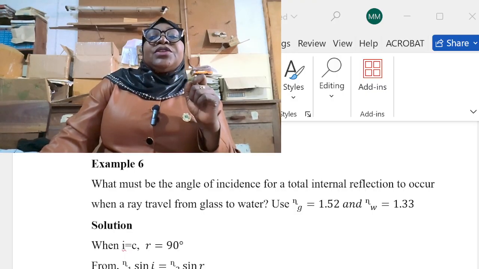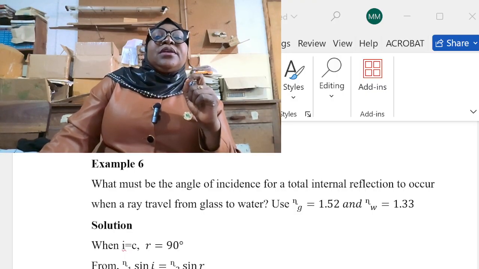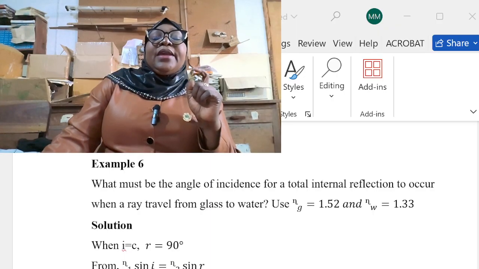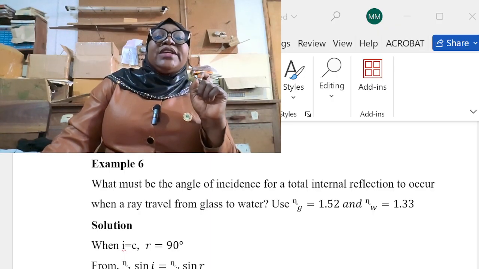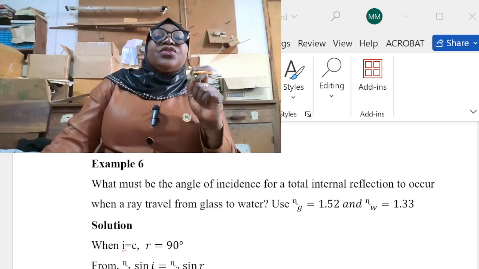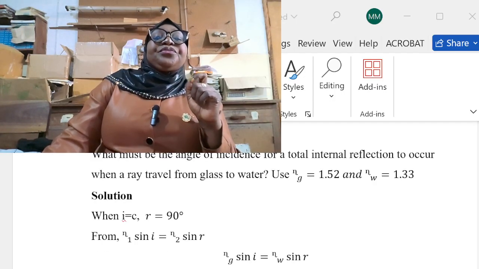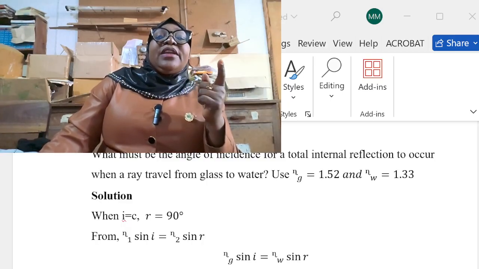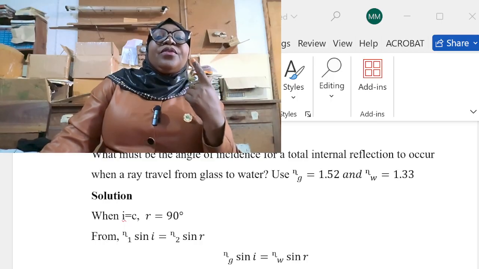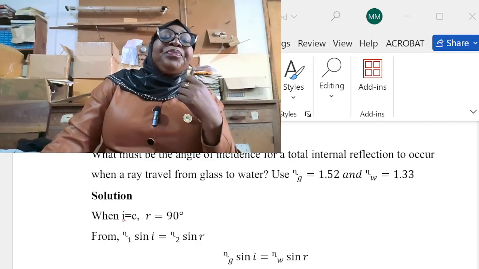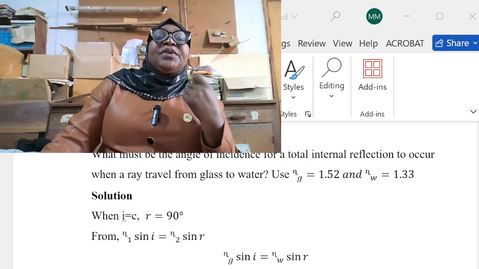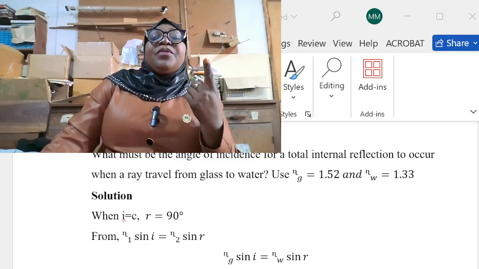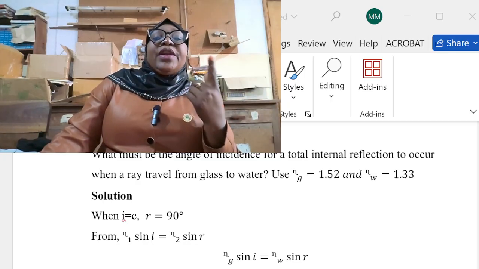As you know, when the angle of incidence is equal to the critical angle, the angle of refraction is equal to 90 degrees. We have the refractive index of glass and of water, and we are looking for the critical angle.